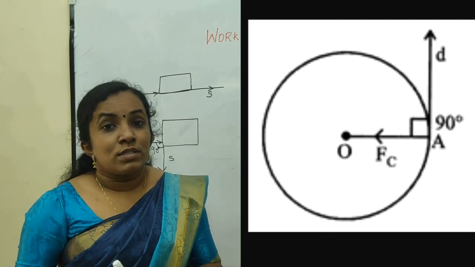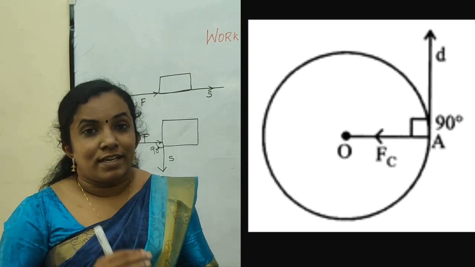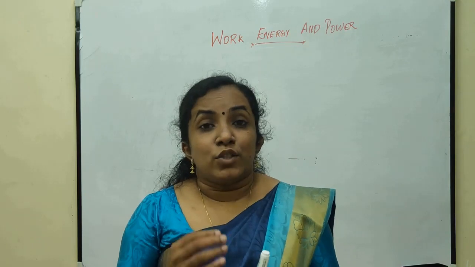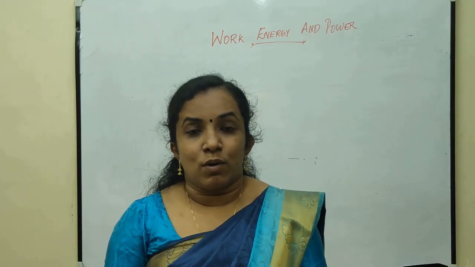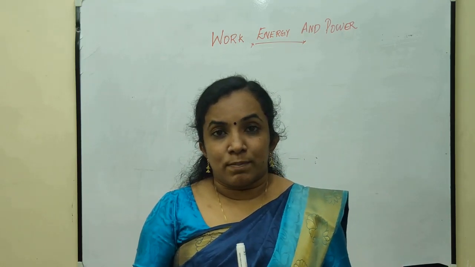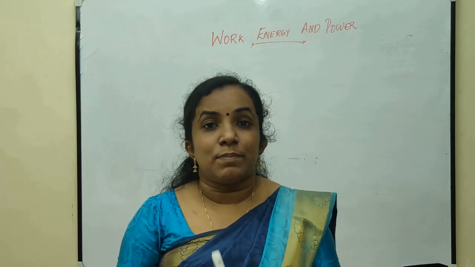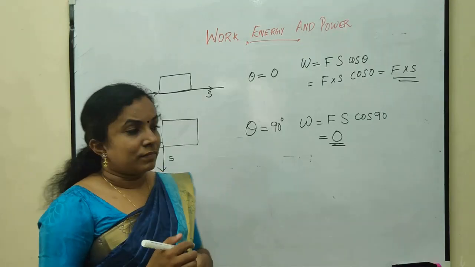Hence, the force and displacement make an angle of 90 degrees. So, there are two conditions for work to be 0. That is, if the displacement is 0 and if the displacement is perpendicular to the direction of force.